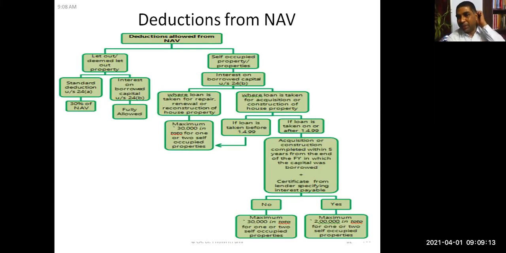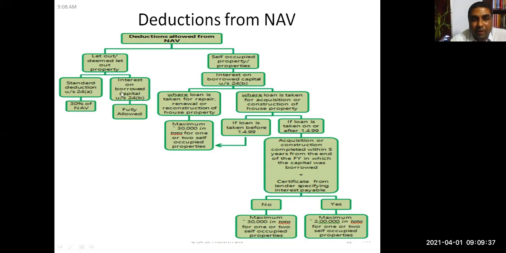At this stage, if you summarize what we have learned here, this chart explains that. Right. First, you know how to compute gross annual value. From the gross annual value, municipality taxes need to be deducted, and you arrive at the net annual value. From the net annual value, if the property is let out, then there is a standard deduction of 30%. Okay.